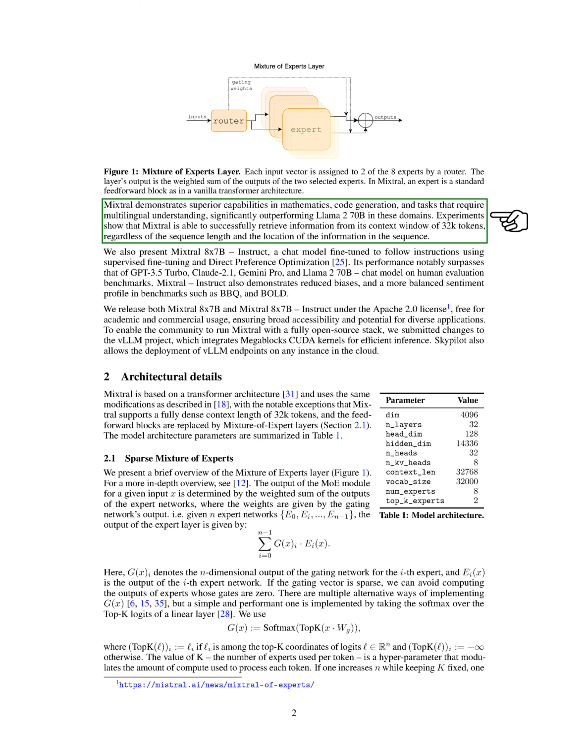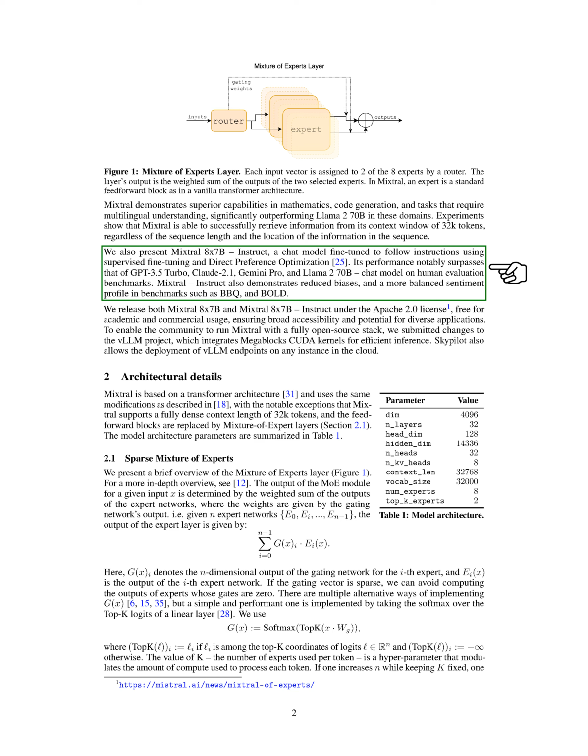We also introduce Mixtral 8x7B Instruct, a chat model fine-tuned to follow instructions using supervised fine-tuning and direct preference optimization. This model outperforms GPT-3.5 Turbo, Claude 2.1, Gemini Pro, and the Llama 2 70B chat model on human evaluation benchmarks. Mixtral Instruct also demonstrates reduced biases and a more balanced sentiment profile in benchmarks such as BBQ and BOLD.